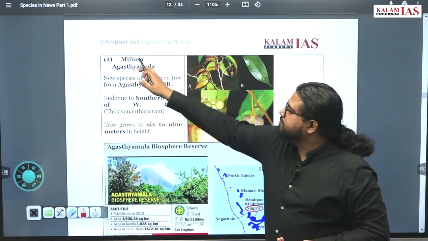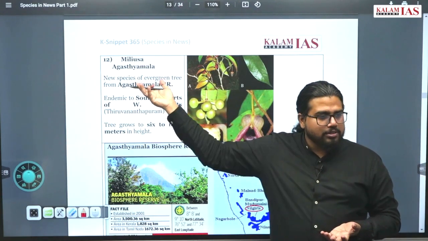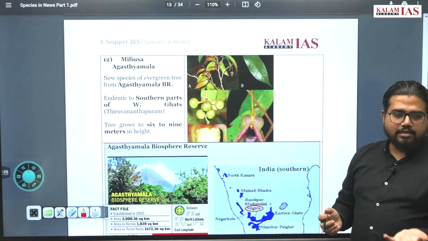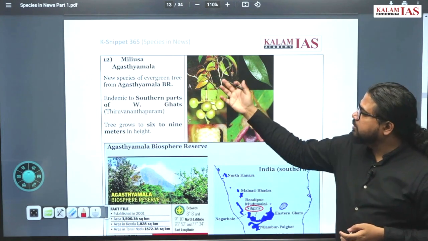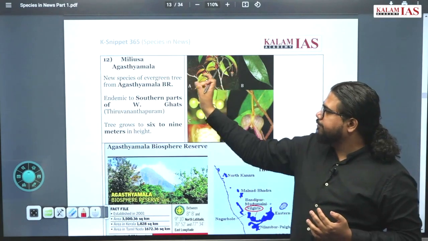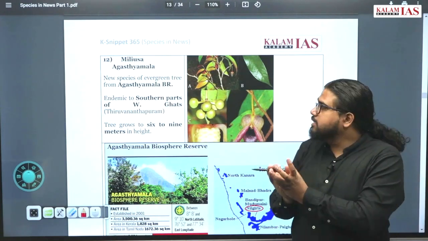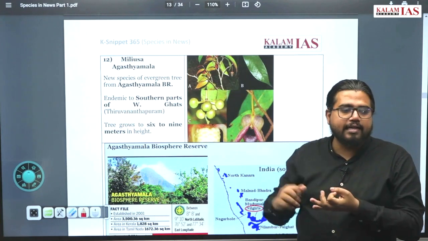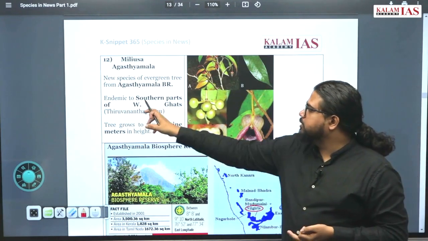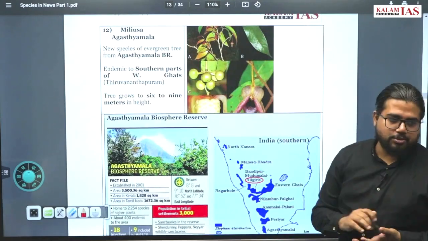The next species is Meliosma agasthyamalayana. It is easy to identify where this is from because within the name there is Agasthyamala. Where is Agasthyamala? In the southern part, the lowest part of the Western Ghats. It is a new species of evergreen tree, nothing else. So if a question comes from this, it cannot ask where it is from because it is already evident in the name. It can only ask what kind of species it is: a spider, a bat or a tree? It is an evergreen tree from the Agasthyamala Biosphere Reserve, endemic to the southern parts of the Western Ghats. The tree grows up to 6 to 9 meters in height, and there are fruits and photos associated with it.